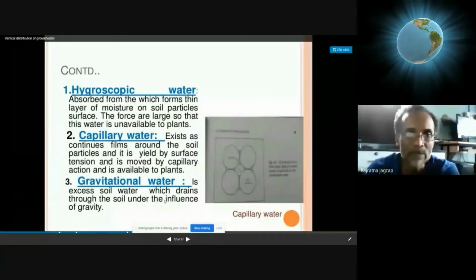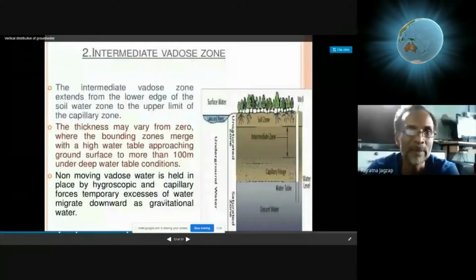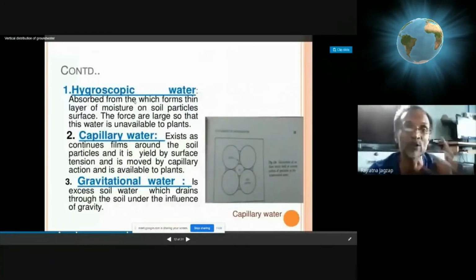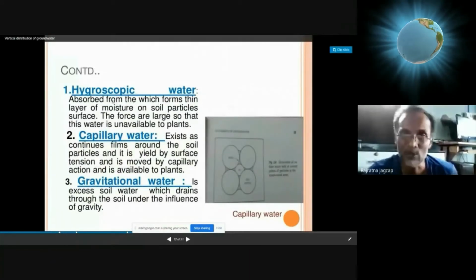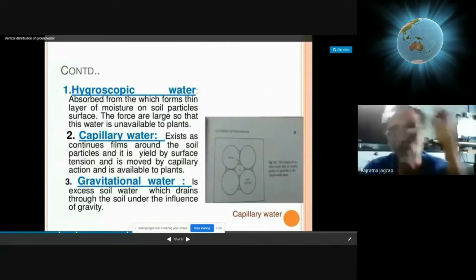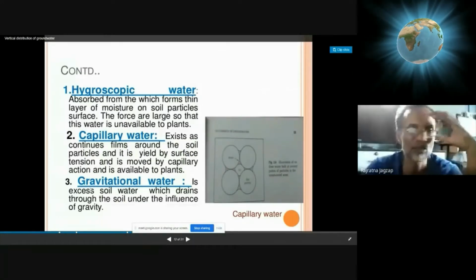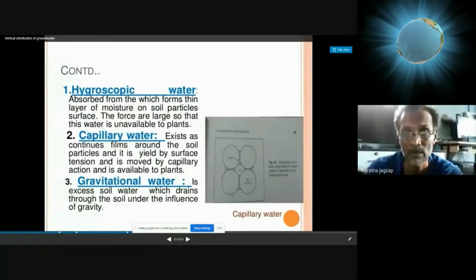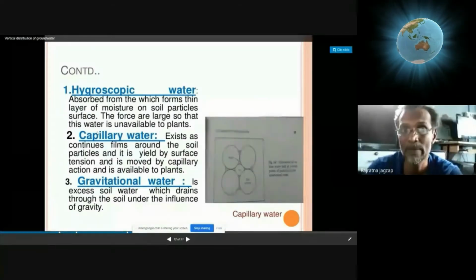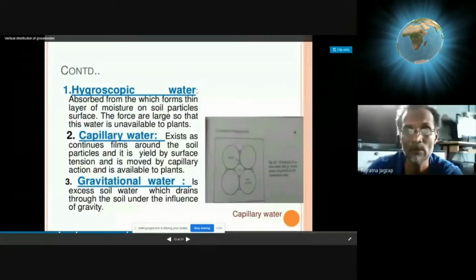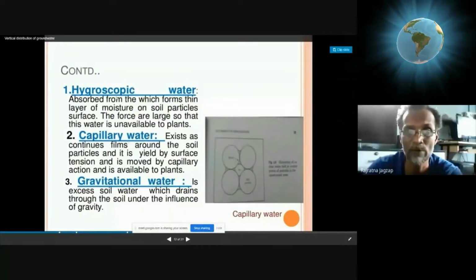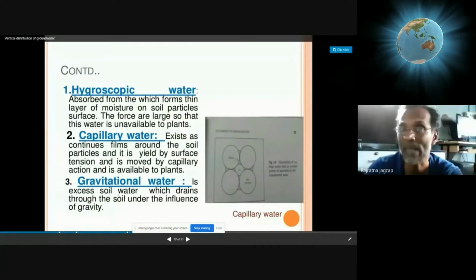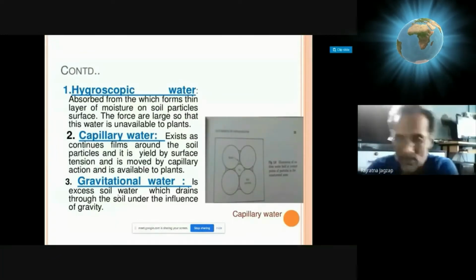Whatever the process you mentioned here, it may be hygroscopic in nature. That is, it explains the mechanism of how water is accumulated by the process of hygroscopic or adsorption, or in the saturation zone the gravitational effect will be the same. In the capillary zone the effect will be the same. Water will be in the form of capillary, water will be in the form of droplets in hygroscopic, and water will be occupying all gaps in the saturation or gravitational zone. So the facts will not change, they will remain as they are.